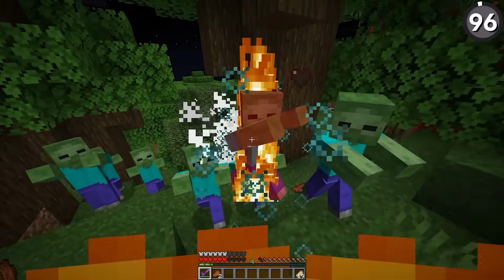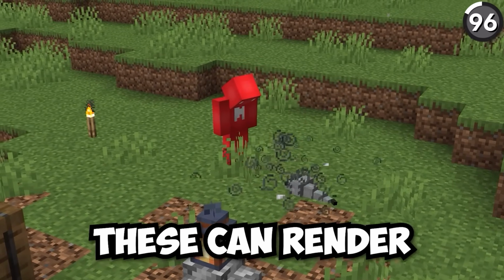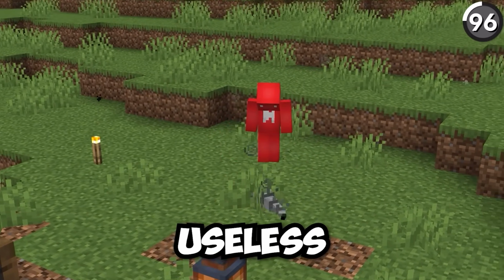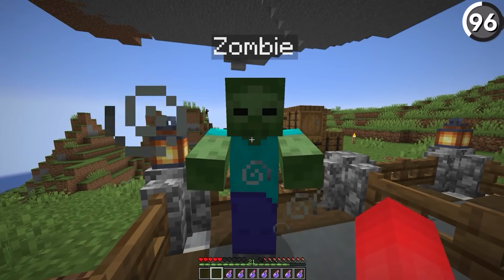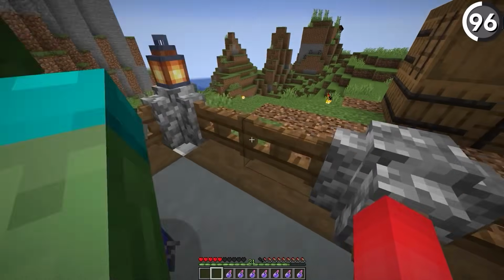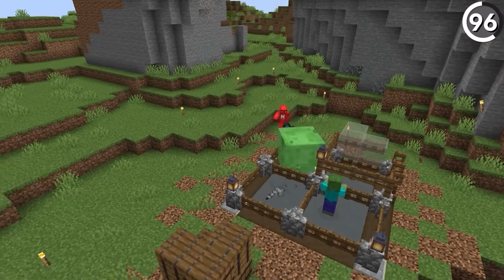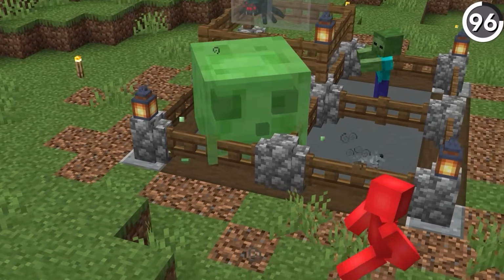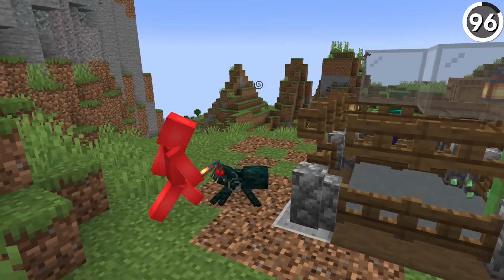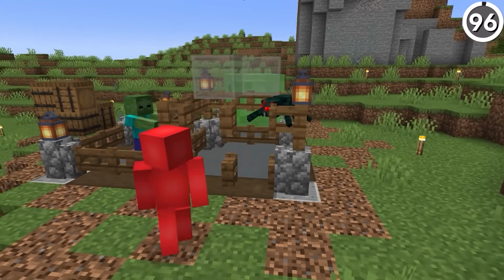If you have trouble fighting mobs at night, then you might want to brew up some weakness potions, since surprisingly so, these can render a lot of mobs completely useless. And you'll see as much if we use it on a zombie. They will still do their attack animation, however, you don't even receive a damage tick or a knockback when they do it. And folks, that's on hard difficulties. And it's not just zombies either, this will happen for slimes, spiders, and even silverfish. And perhaps my favorite yet, if you use a weakness potion on a cave spider, that'll prevent it from poisoning you too, which really makes these ankle biters seem a lot less intimidating when you use it like that.